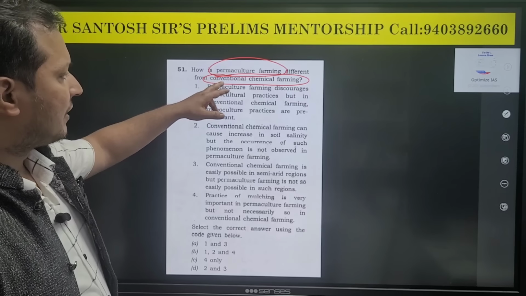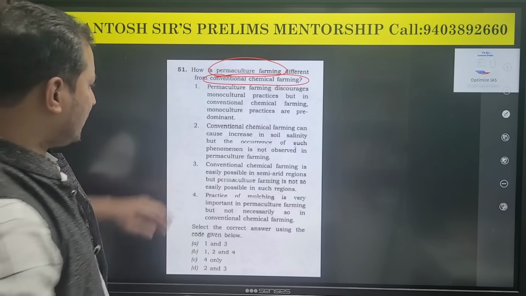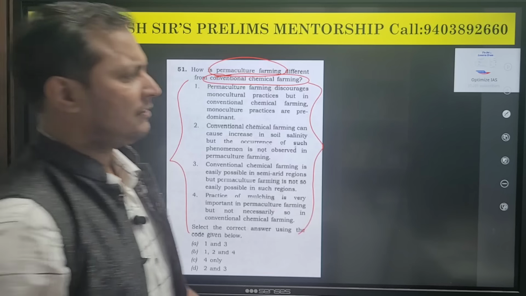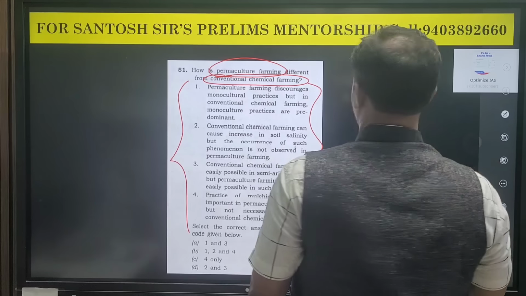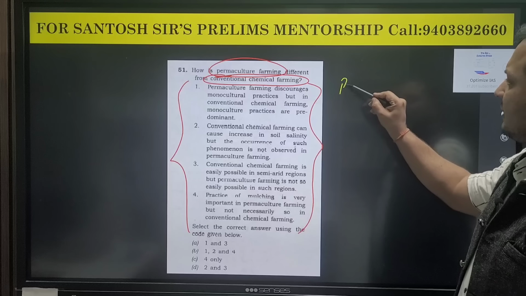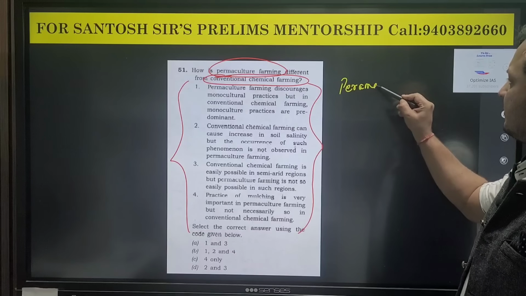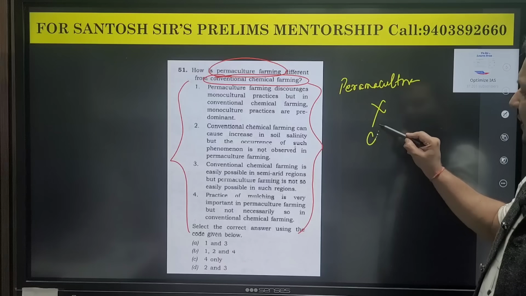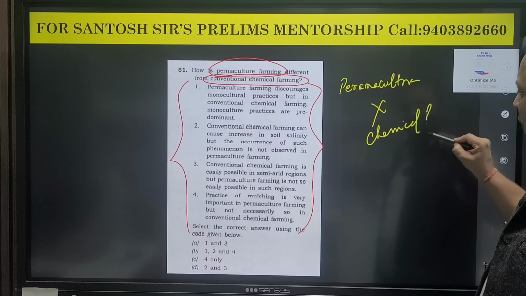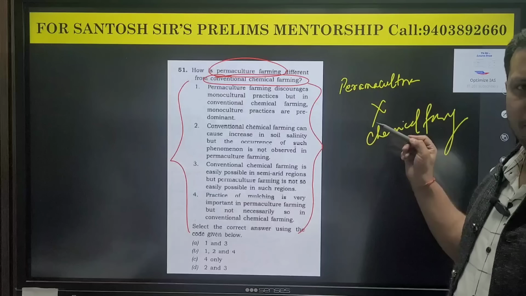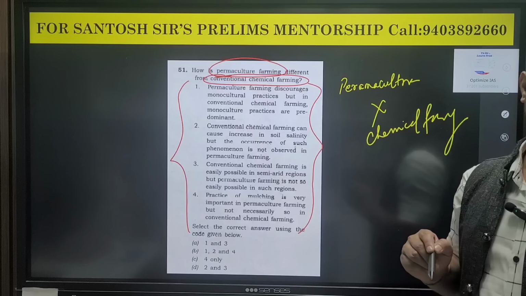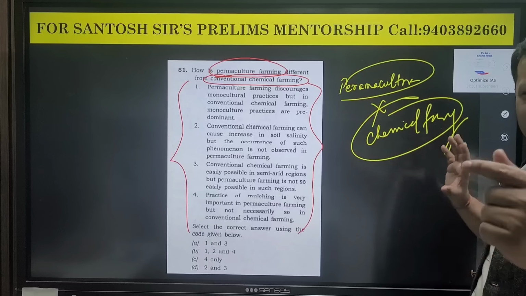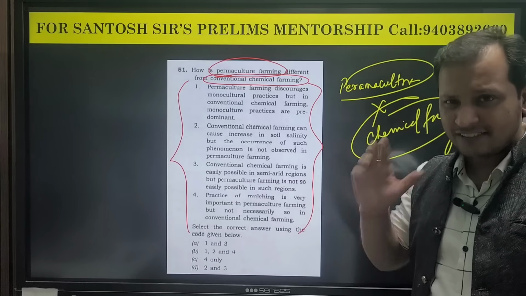So without even reading the options, from the question itself, we can infer that permaculture is the opposite of chemical farming. Obviously, if they are asking how this is different from this, then they will have opposite features. If they are the same, then how can they be different? Common sense.